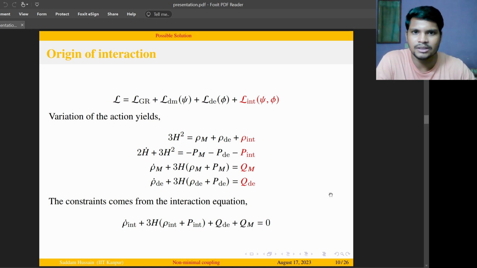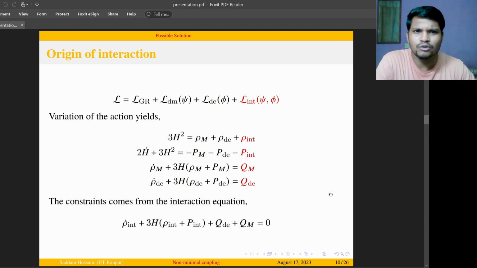For example, if you're writing the Lagrangian for a system of dark matter and dark energy, we have the Lagrangian for the gravitational sector, the Lagrangian for the dark matter sector, which depends on psi, dark energy depending on phi, and an interaction Lagrangian, which depends on both psi and phi. Now, if you take a variation with respect to the metric, we have the field equations, the first Friedmann equation and the second Friedmann equation in the background of the FLRW metric.